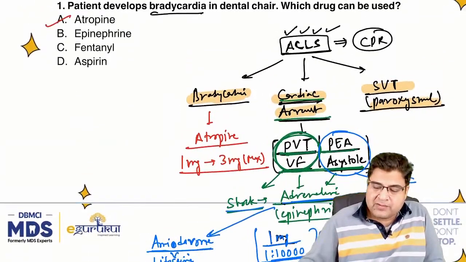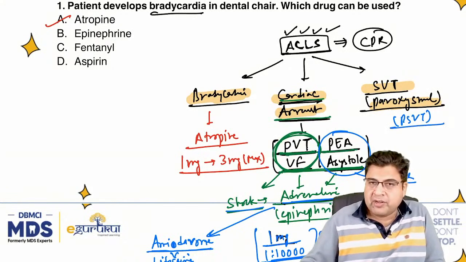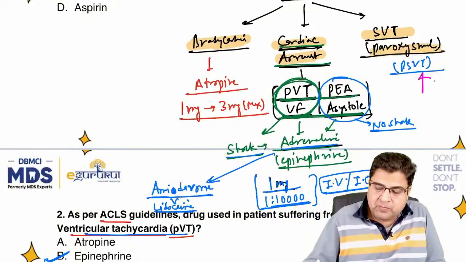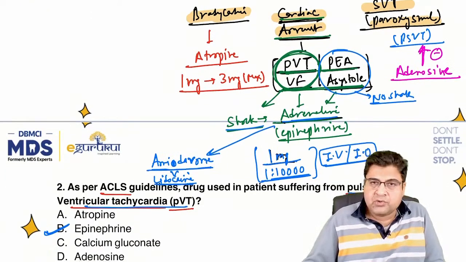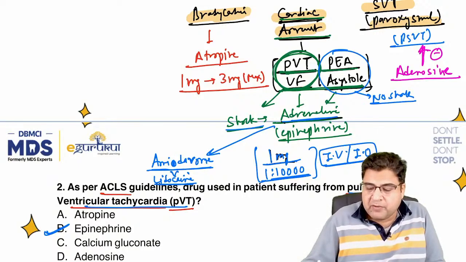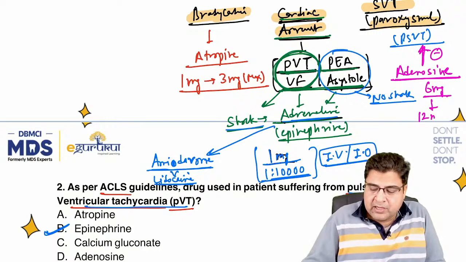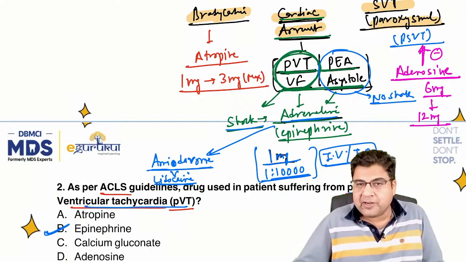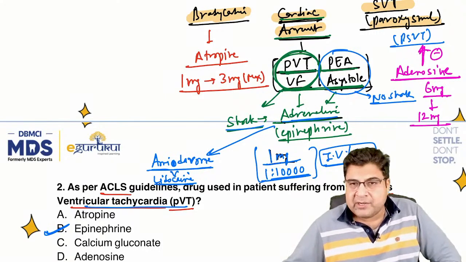Now, if a patient has come to you with PSVT, which medicine can we use for the treatment of PSVT, that is paroxysmal supraventricular tachycardia? Here the answer is adenosine. Adenosine is the medicine used for the treatment of paroxysmal supraventricular tachycardia. The first dose is 6 milligram and the second dose is 12 milligram.